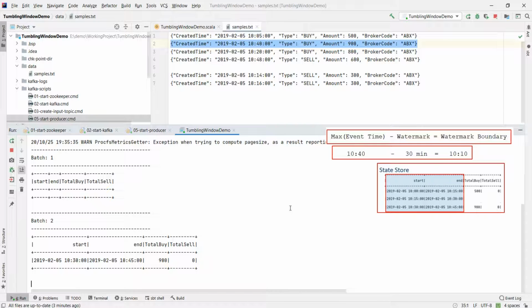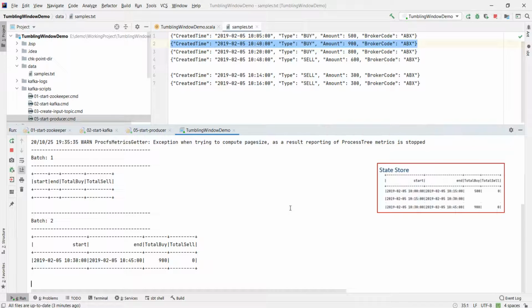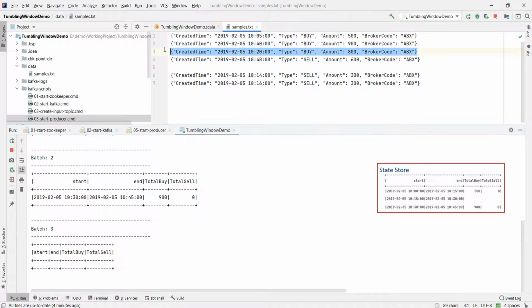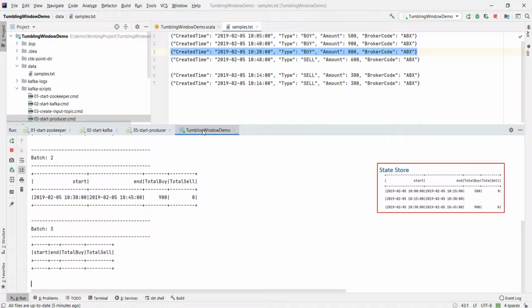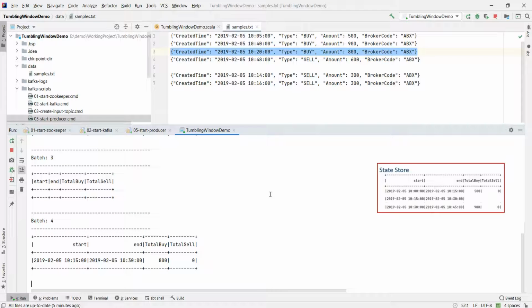Do we have any? No. So no cleanup at this stage. Microbatch ends. Now let me send one more record. This record is for 10:20. This 10:20 record should have come up way before the 10:40 record, right? But nothing to worry. Spark should pull the 10:15 to 10:30 window from the state store and apply it to the older window. Finally, the microbatch ends doing 3 things. Update the state store, clean up the state store, and finally send the output to the sink.